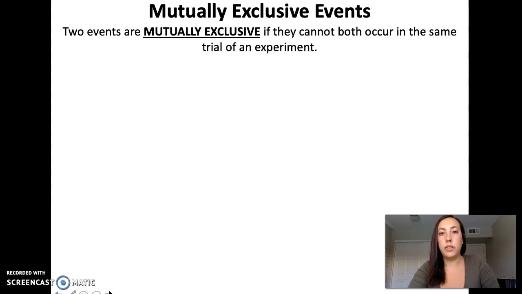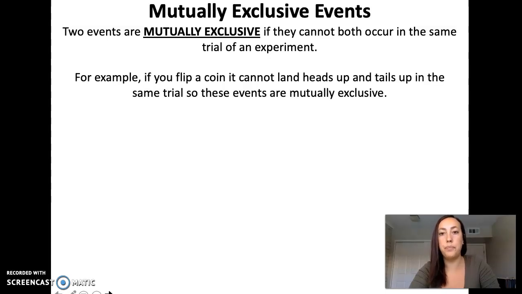2 events are mutually exclusive if they cannot both occur in the same trial of an experiment. So for example, heads and tails. If you're flipping a coin, can you get both heads and tails at the same time? No, you can't. So those 2 events would be considered mutually exclusive. There's no overlap between them. Okay.